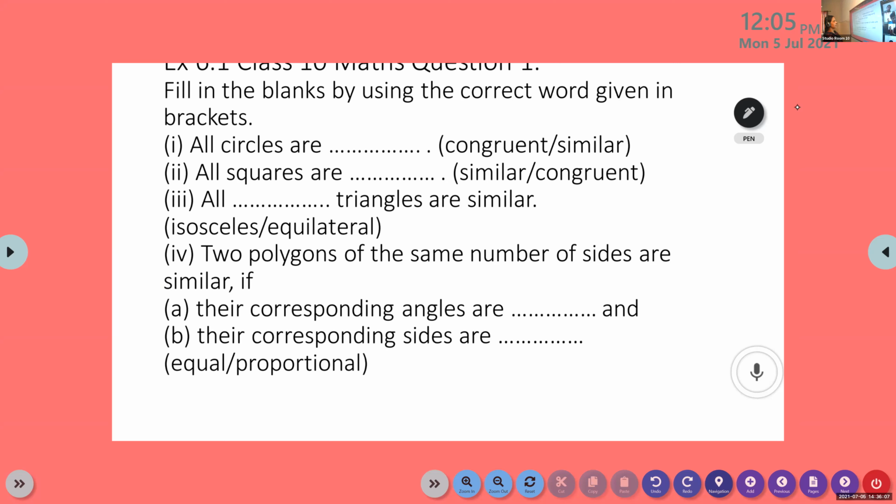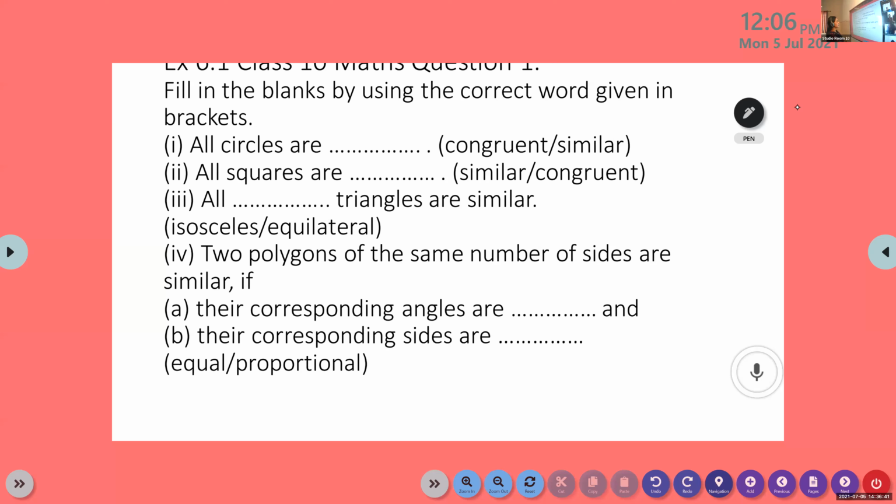Yes, Arjun, read the first one and give the answer. I joined some minutes ago. The first question you completed? I am copying questions first. Rosebi, can you give the answer for the first one?